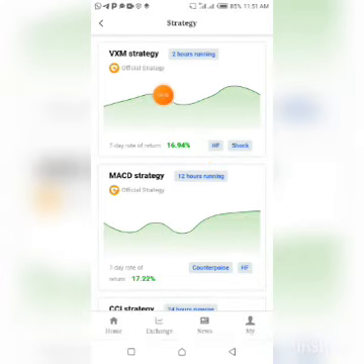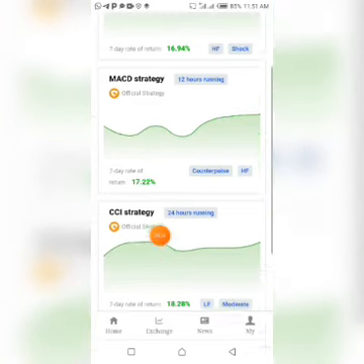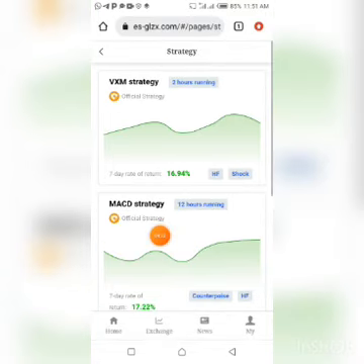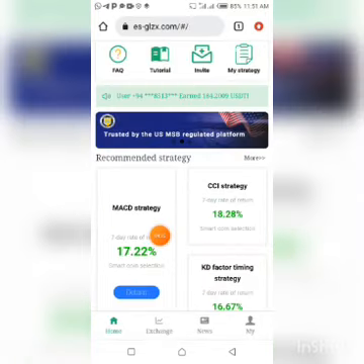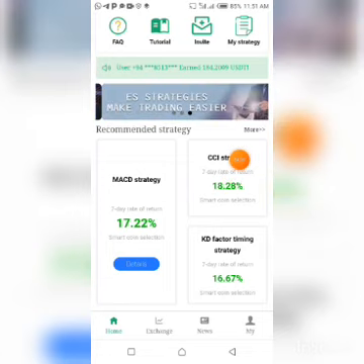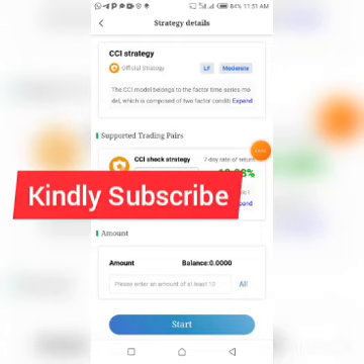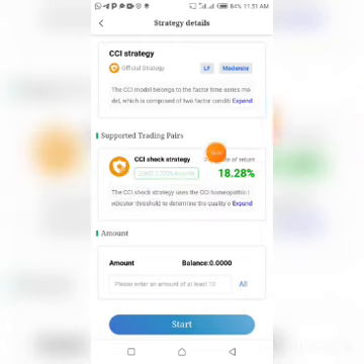And this is the VXN strategy, 2 hours running. So guys, let me go back to the page where I was before, and let's say for example you want to use the CCI strategy. You just tap on it, and right here it says please enter an amount of at least 10. So just tap on all. You can see all. Tap on all and tap on start, and it starts running for you.